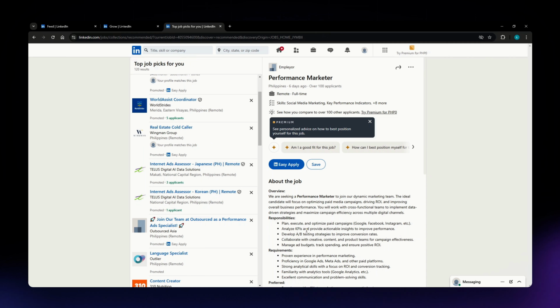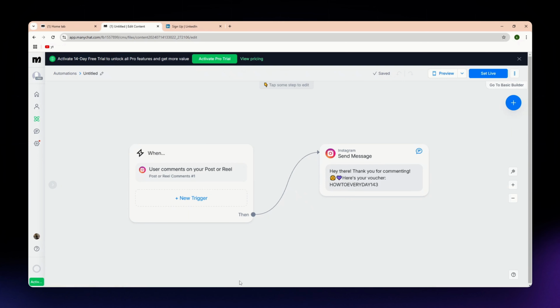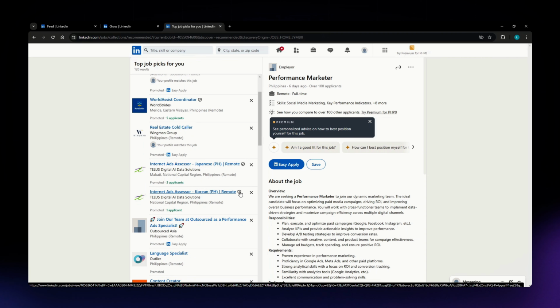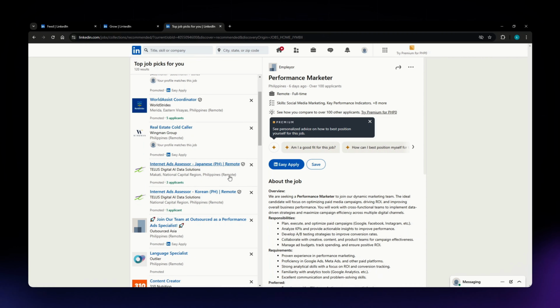So, it is great for organic reach and personal connections. So, it is ideal for industries needing targeted professional leads. And for the cons of it, it is time intensive to grow a network and it has limited automation options and manual messaging. So if you're focused on automating social media management, ManyChat is the ideal choice. And for those in B2B looking to build professional connections, LinkedIn offers unmatched networking opportunities.